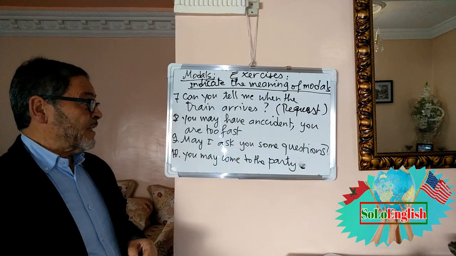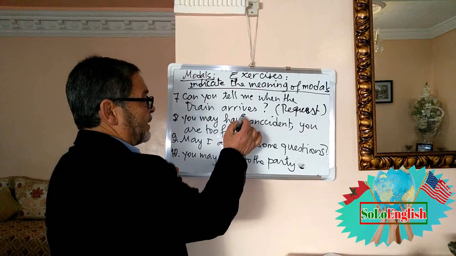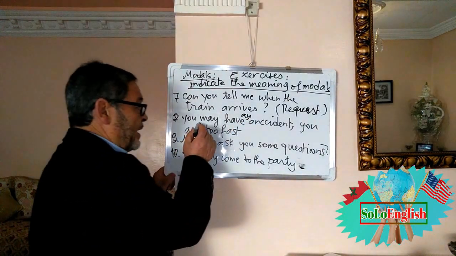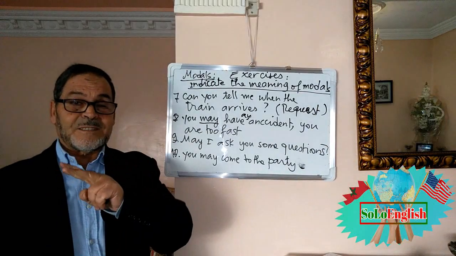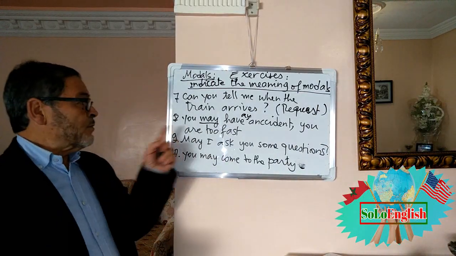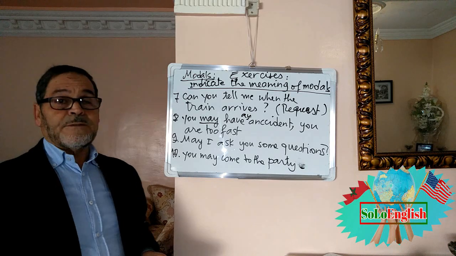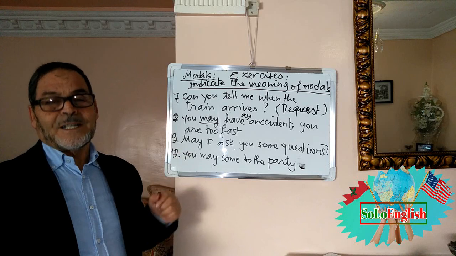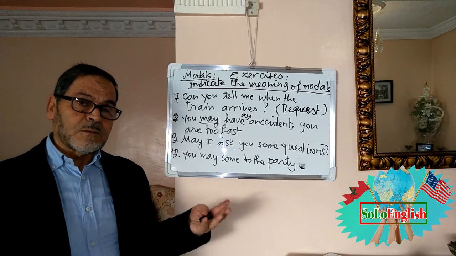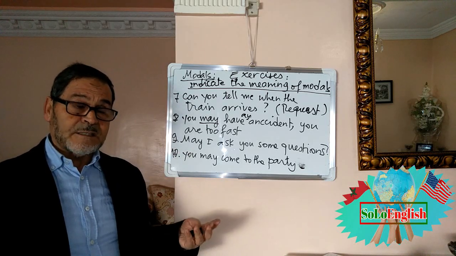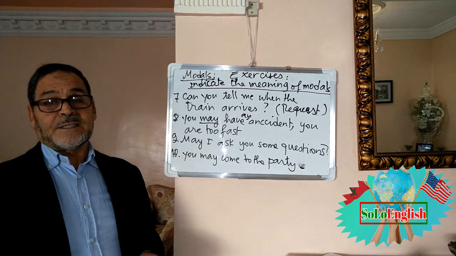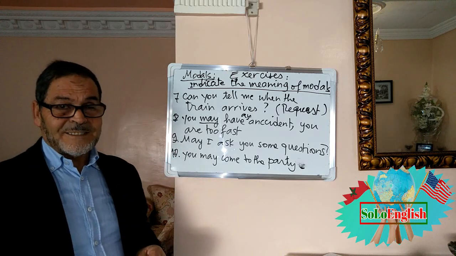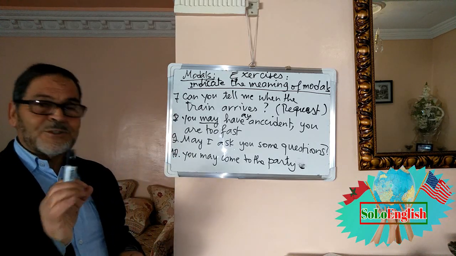Number 8. You may have an accident. Sorry. You are too fast. So it is may, and may expresses either possibility or permission. It has two. You may have an accident, you are too fast. This is a possibility, but this person is a good driver. Whenever we are driving too fast, it is risky to have an accident. So you say, you may have an accident, you are too fast. This is possibility with a little percent.